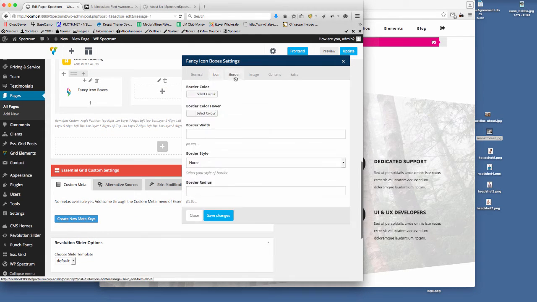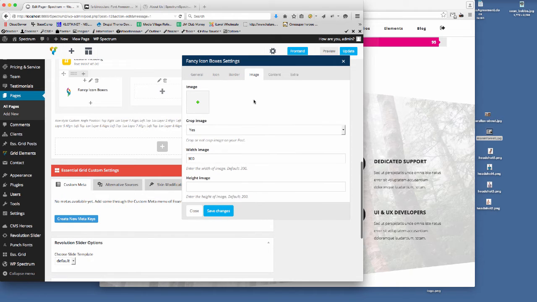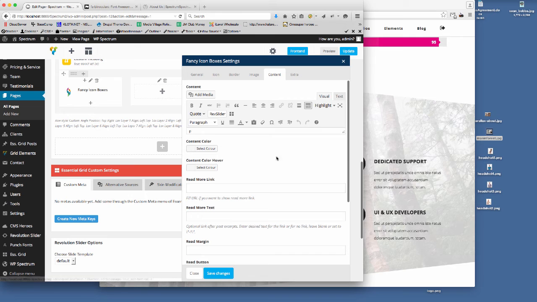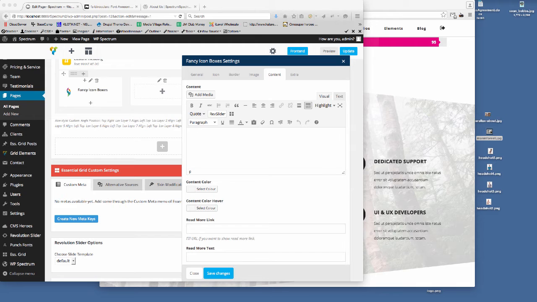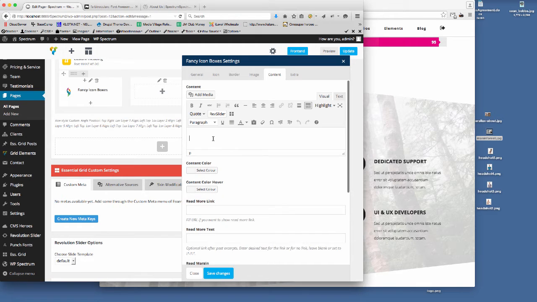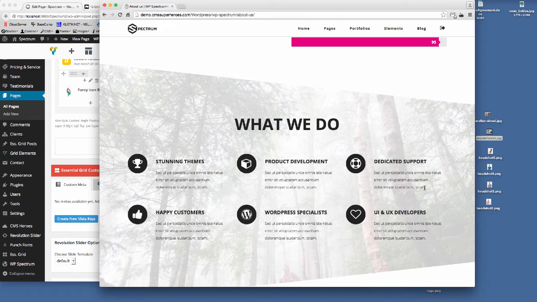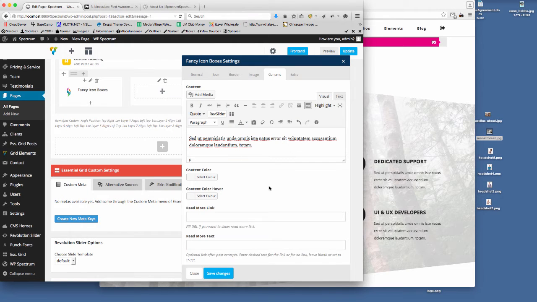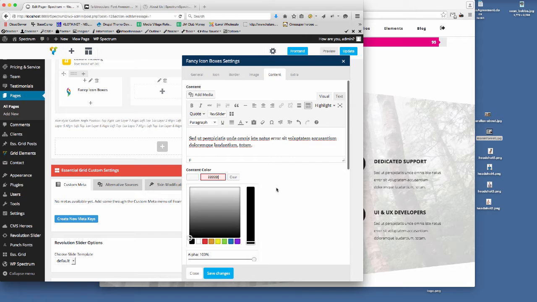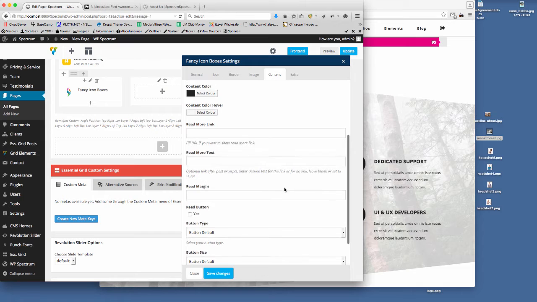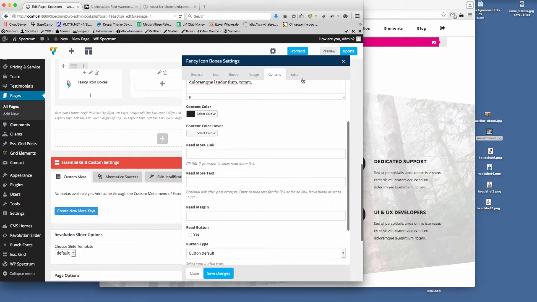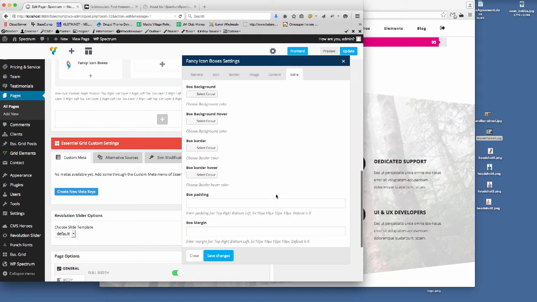So that's the icon. Do we need a border? No, we don't. Do we want to use an image for the icon? You've got that option. Do we want the content that goes underneath the icon? Yes, we do need to set this, I do believe. All we need to do is paste some text in here, so that will be this text. And then the font color. I'm going to set that to the black that we're using there. And that is it. We can put a read more button in there if we want to, and there is an extra tab for a few more extra options if you want to use them.